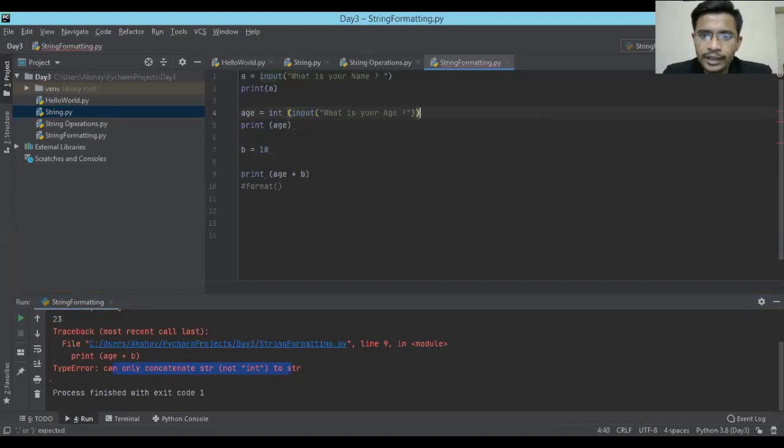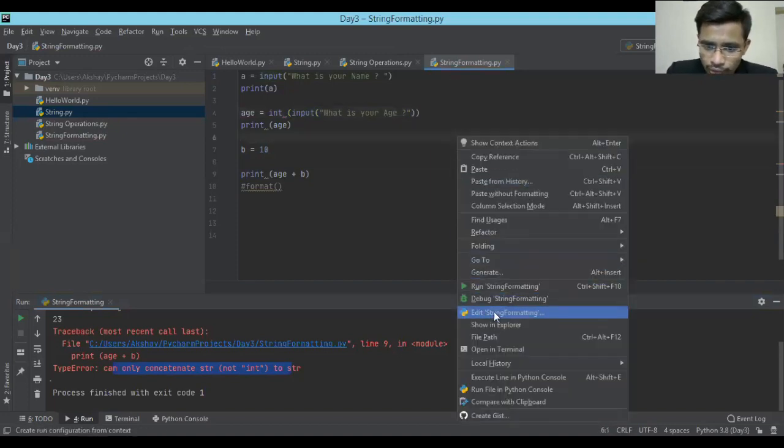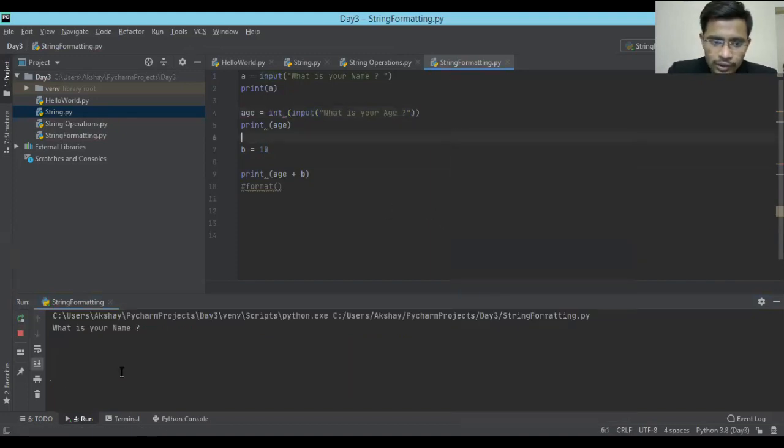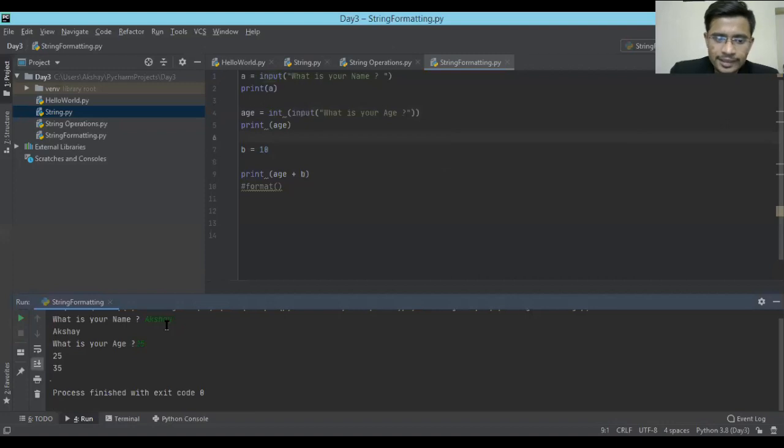You just have to take the integer from that particular input. So I give my name and my age is 25, and see, this time it has added: 25 plus 10 is 35. So that's what you have to do when you play with numbers. You have to use integer, and when you want to play with strings, you can go ahead directly.